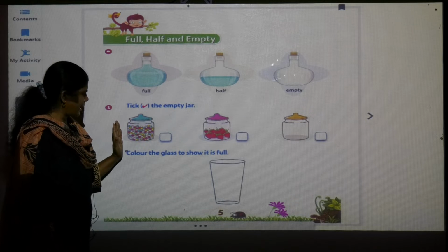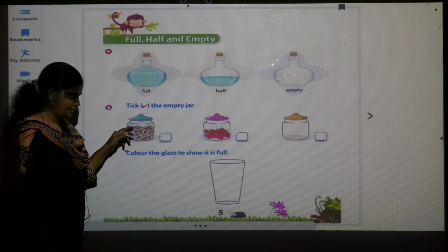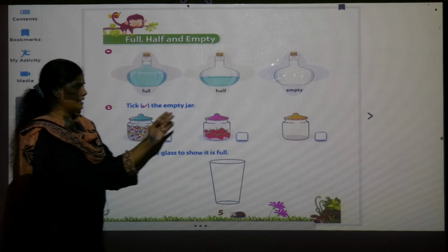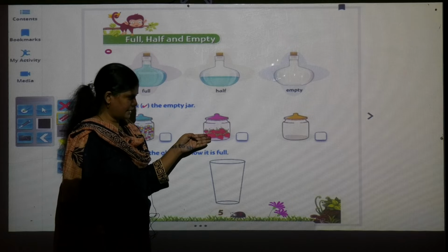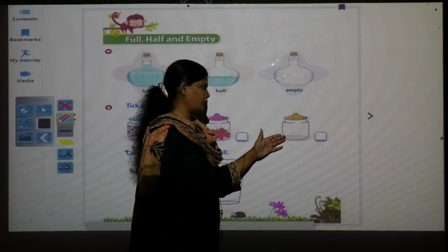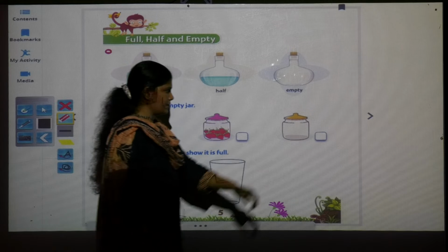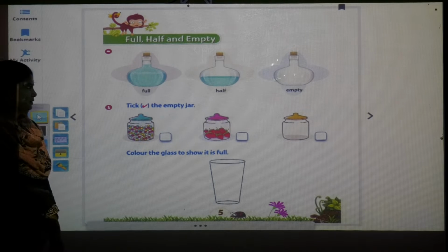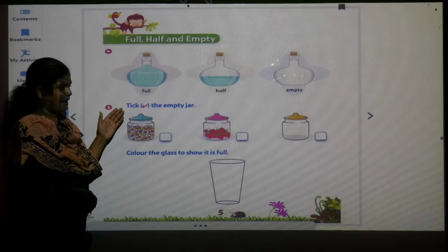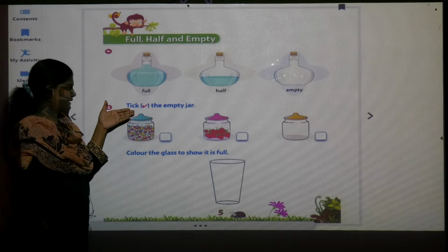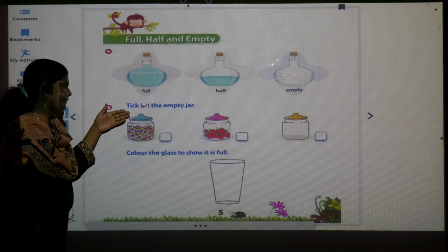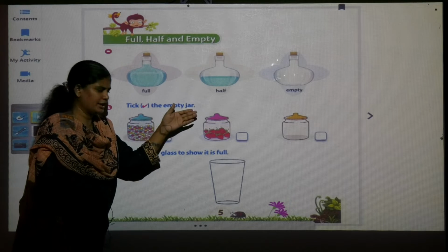In this first jar something is there, and it is not empty because inside something is there. In the second jar also something is there, and in the third jar, can you see anything in that jar? No. So we have to take this third jar. We will read the sentence, and what they have told us, that we will do. Tick the empty jar.